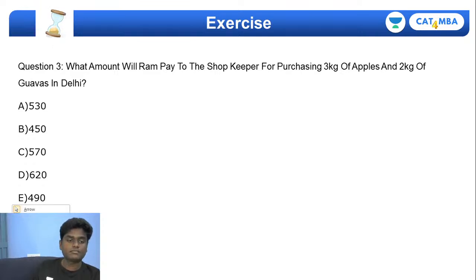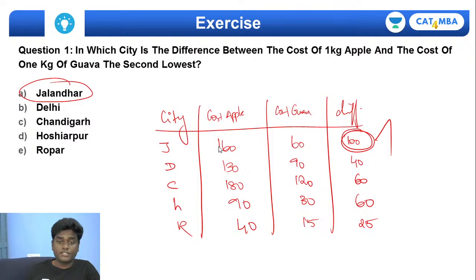So the question is, what amount will Ram pay to the shopkeeper for purchasing 3 kg of apples and 2 kg of guavas in Delhi? That's the question. So listen very carefully now. You are asked to find the total amount Ram will pay to the shopkeeper for purchasing 3 kgs of apples. So what is the cost per kg of apple? The location is exactly Delhi, right? So the cost per kg of apple is how much? In Delhi, it is 130.